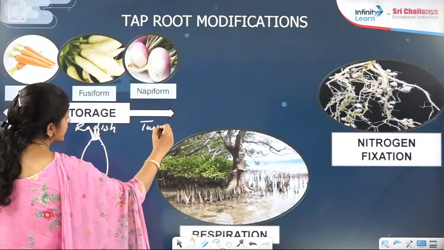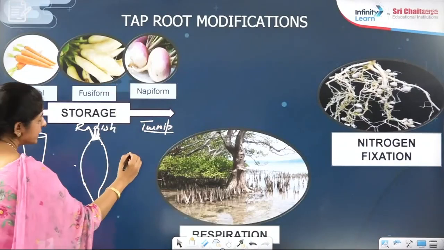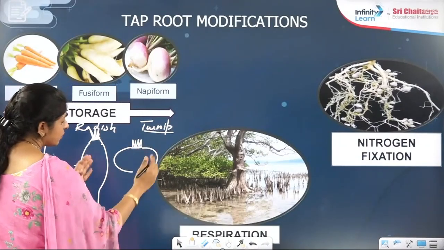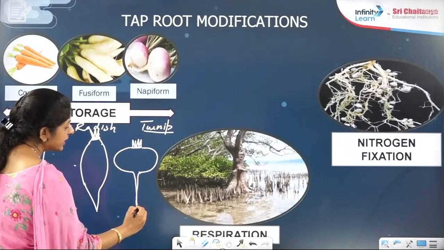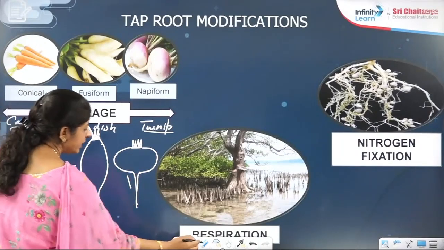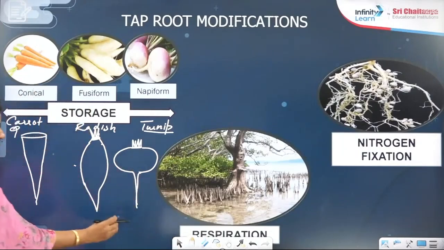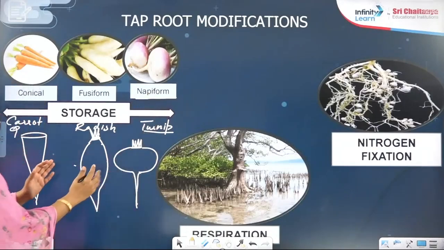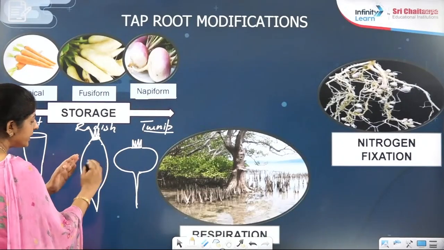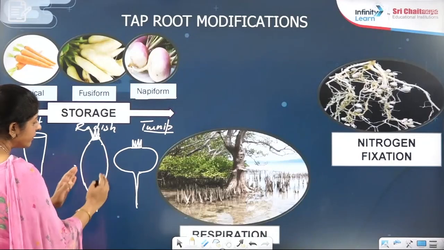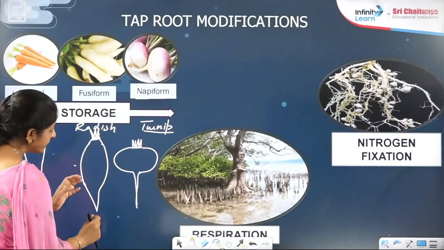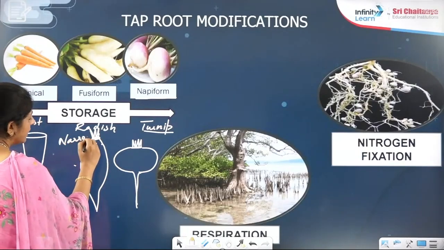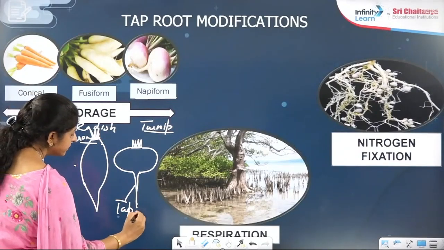Napiform, the example will be turnip, and napiform means it is much swollen at the base side, but abruptly, suddenly becomes very narrow, right? When it becomes suddenly very narrow, then you call it napiform. When it becomes swollen in the middle, in the center region, but tapering toward the upper and the lower side, that is fusiform.